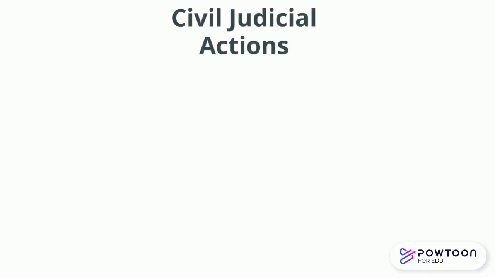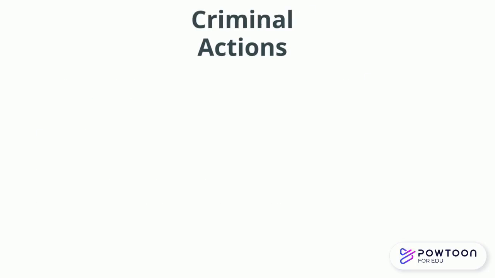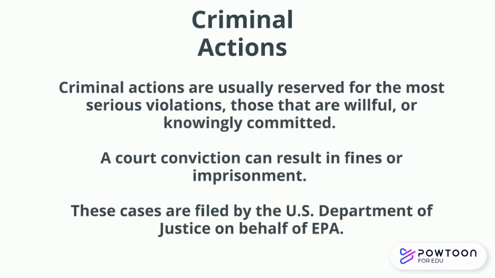Civil judicial actions are formal lawsuits. They're filed in court against persons or entities that have failed to comply with statutory or regulatory requirements, comply with an administrative order, pay EPA the cost for cleaning up a Superfund site, or commit to doing the cleanup work. Criminal actions can occur when EPA or a state enforces against a company or person through a criminal action. Criminal actions are usually reserved for the most serious violations, those that are willful or knowingly committed. A court conviction can result in fines or imprisonment. These cases are filed by the U.S. Department of Justice on behalf of EPA.